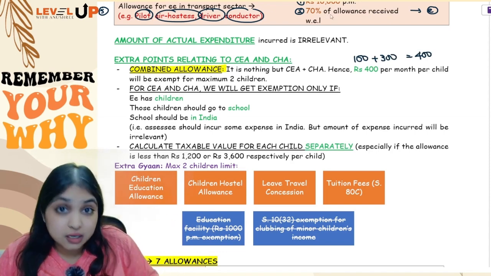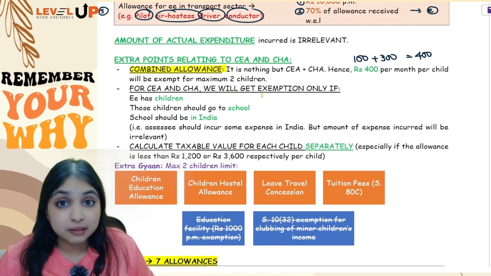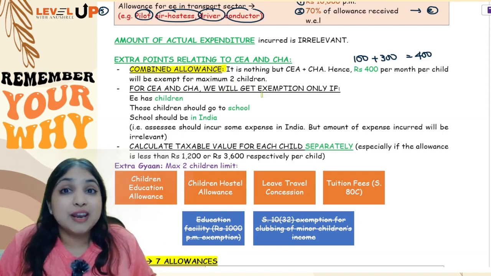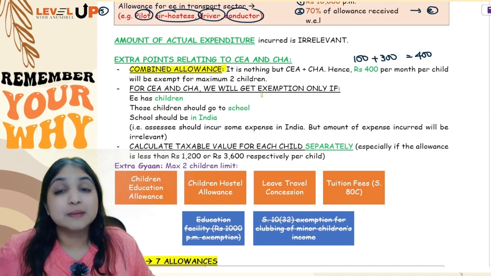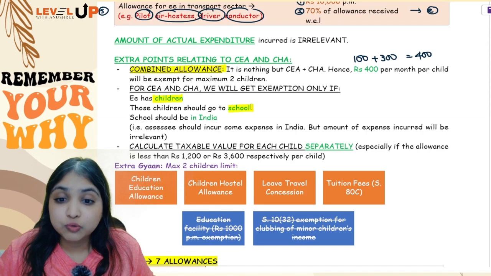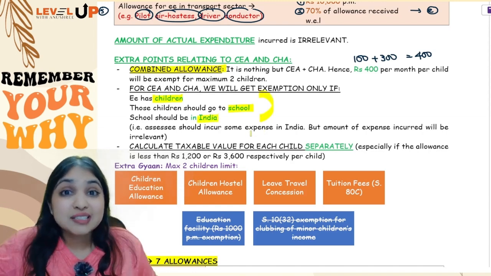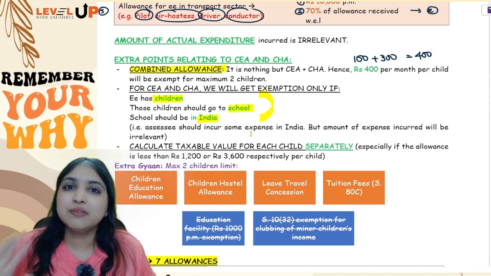Then your second special point was that how much my assessee has actually incurred doesn't matter, but some expense he should have. Now when will you say that okay, he is having some expense? You can say he is having some expense only if he has children. Those children go to school and the school is in India. Only if these 3 conditions are fulfilled, you can say that he is having some expense in India. Only then you will give him the exemption.